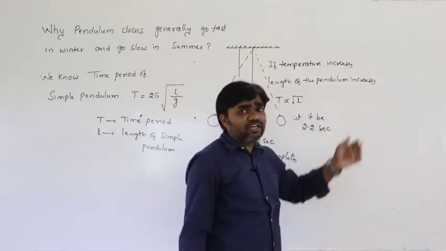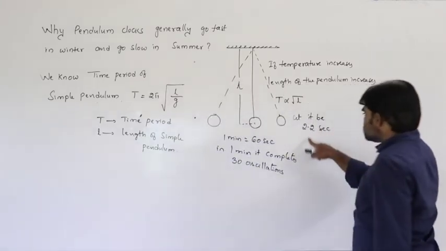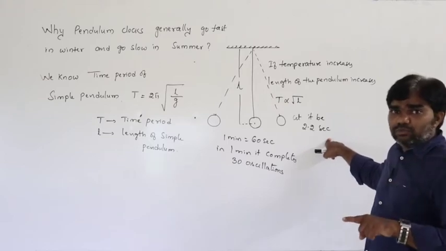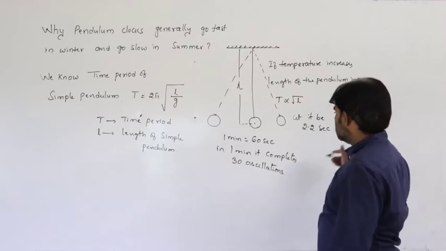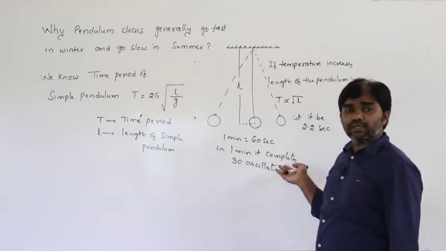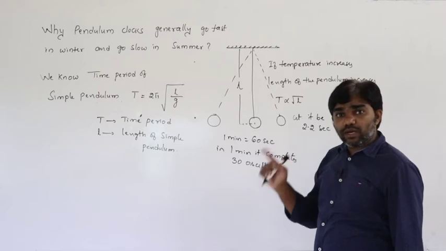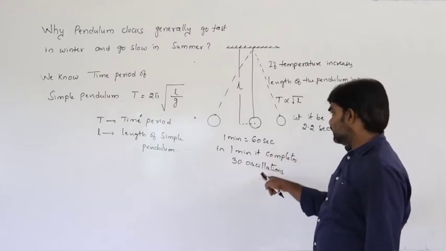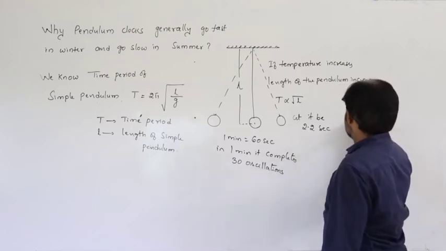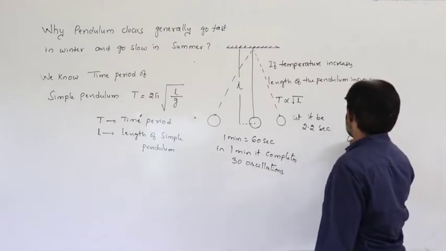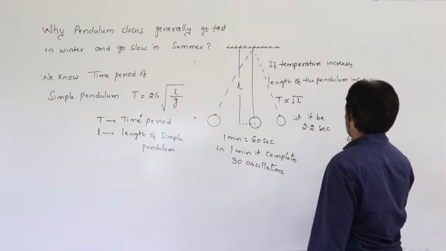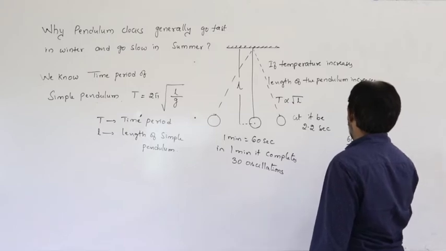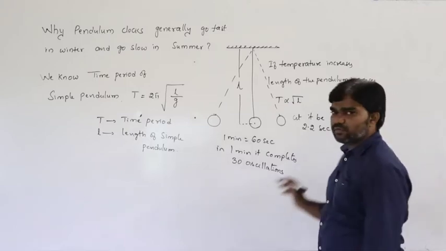But if the time period increases, it becomes 2.2 seconds. For each oscillation it takes 2.2 seconds. But in 60 seconds, how many oscillations must it complete? For one oscillation it takes 2.2. Here it is 60 by 2.2, that is 600 by 22. So that is 300 by 11, which is about 27.7 oscillations.